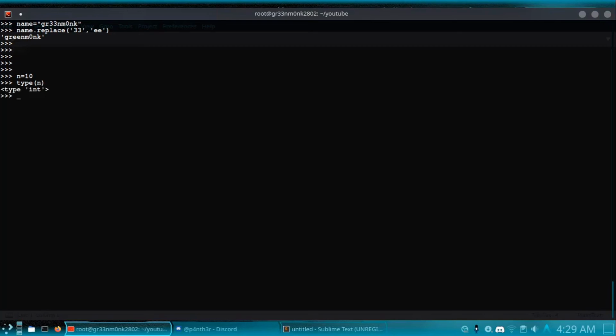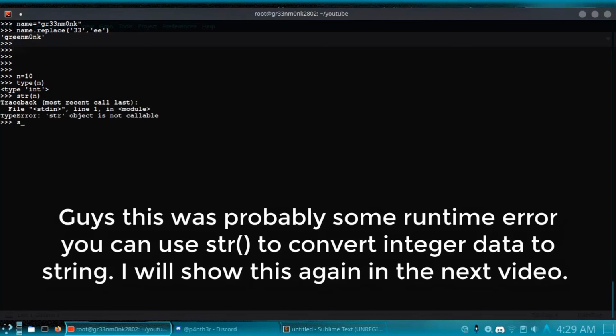For some calculations, you need to store this data inside a string variable. How can you do that? You can simply use the str method and wrap this variable inside it, str of n. Why am I getting this error? Is this Python?